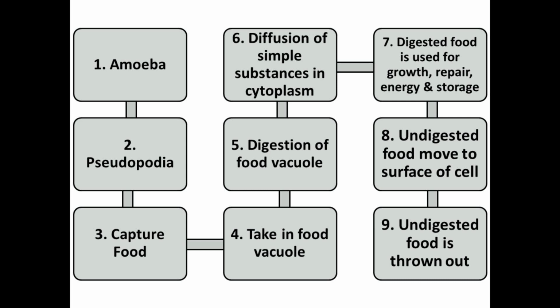Now what happens to the undigested food? The undigested food moves to the surface of the cell, and is thrown out. So there are basically 5 steps in the nutrition of the amoeba: first ingestion, then digestion, after that absorption, then assimilation, and last one is egestion.